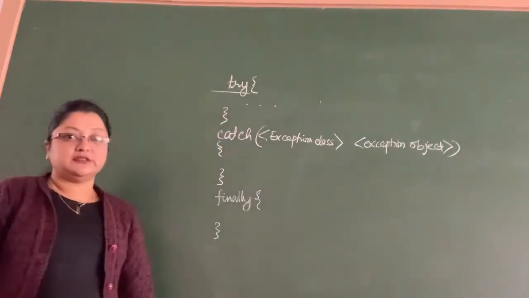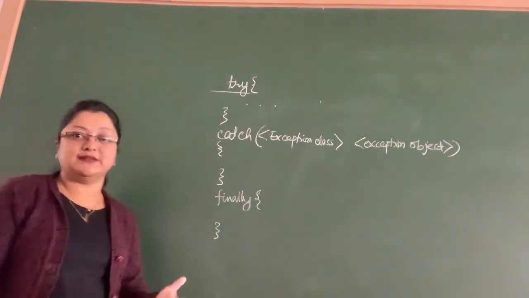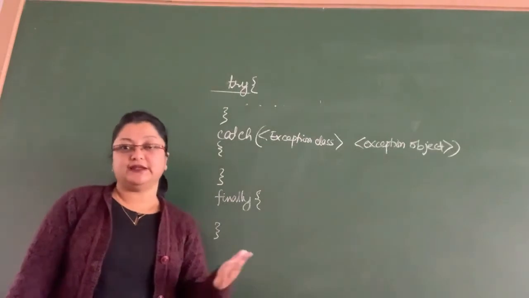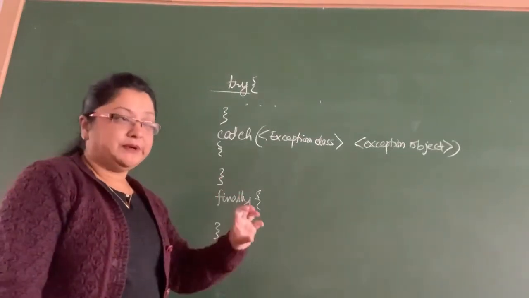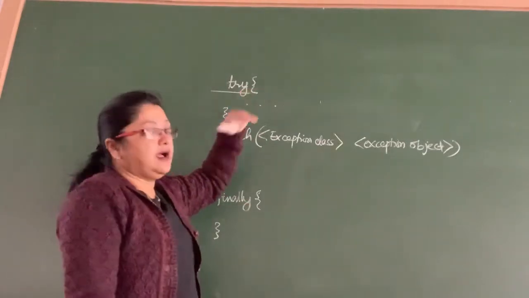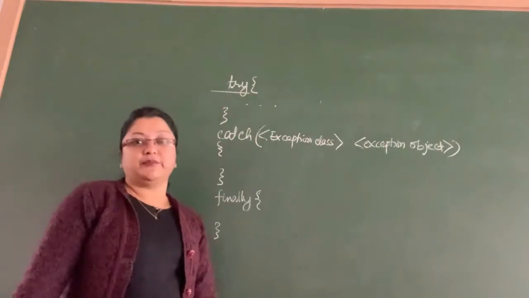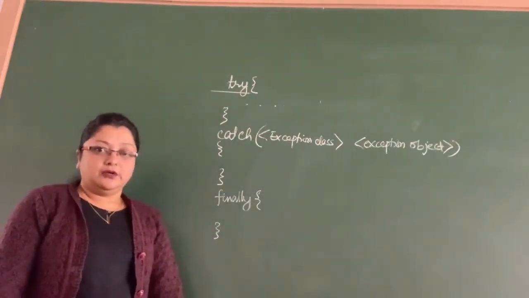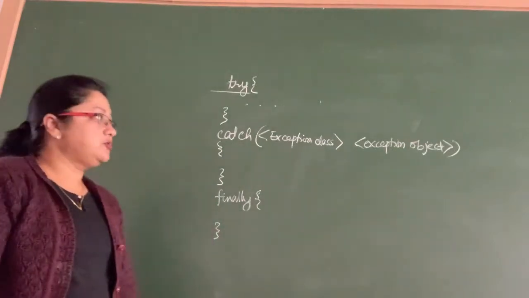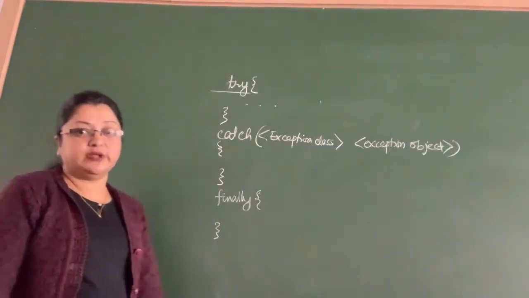So the try block, this is in our program, where we can anticipate that when I am opening a file, the file may not exist. So that particular code where I can assume that an exception can occur, I'll put it inside a try block. Okay, so in one program, you can have the try block where you put all statements which can lead to an exception.